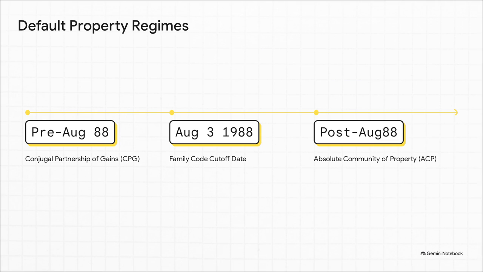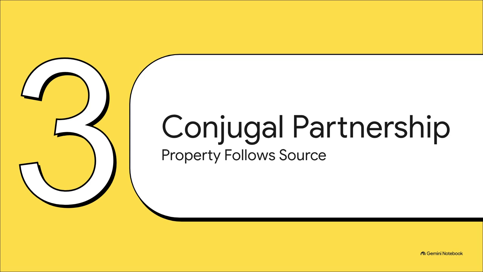Did you guess the date of the marriage? Because that is our very first mental anchor. You always check the date of the marriage first. August 3, 1988 is basically the magic cutoff. Married before this date, the default is CPG. Married on or after this date, the default shifts to ACP. If an exam problem hides the property regime but subtly drops their wedding anniversary, boom, that's your key to unlocking the entire computation.